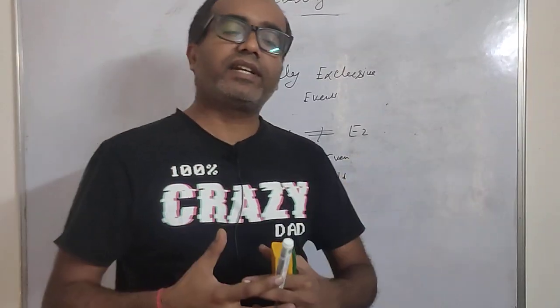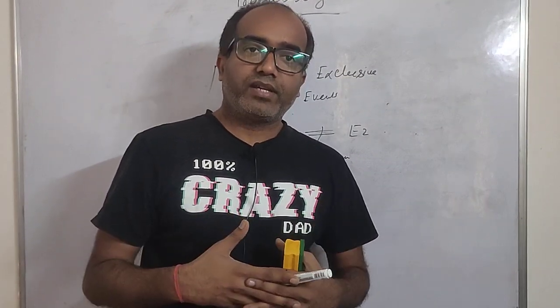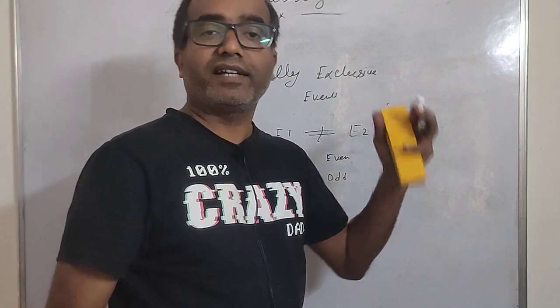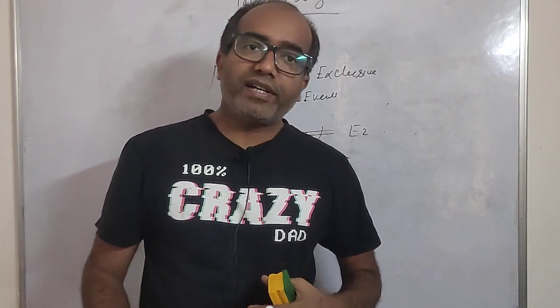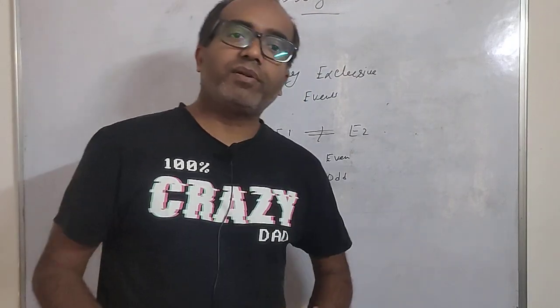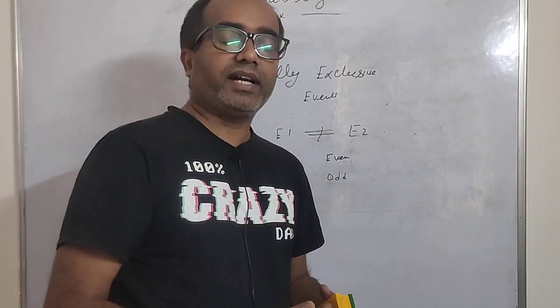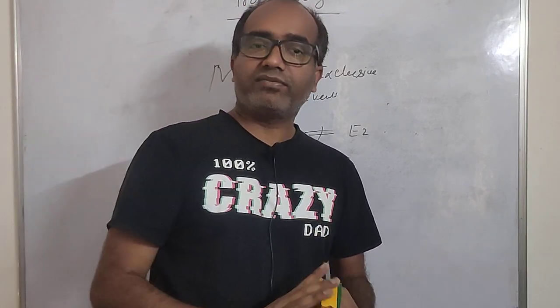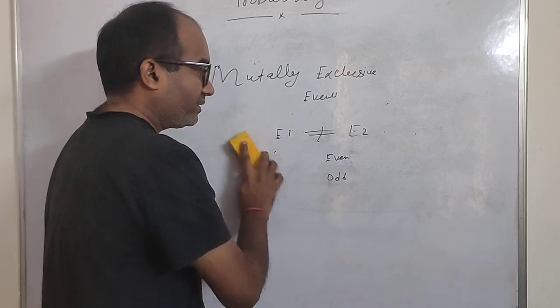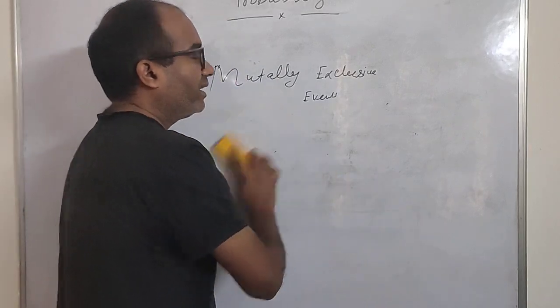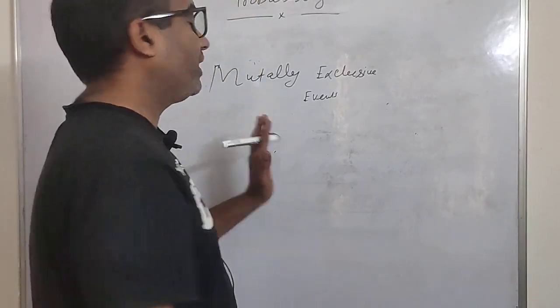So these two events cannot happen together. One event does not imply the other, unlike in the complementary event. So the events which are not complementary, and if one event happening means that the other set of events will not happen, then these kinds of events are known as mutually exclusive events. I hope you are clear about this now.